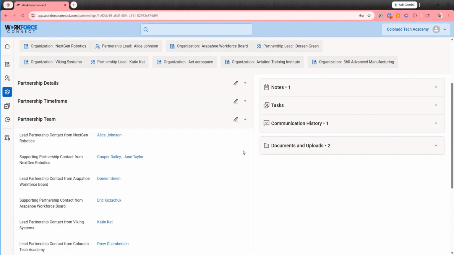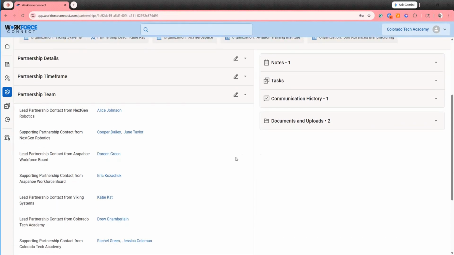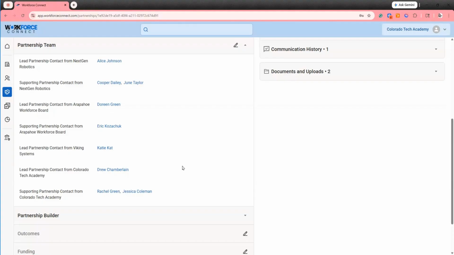Partnership team includes all of the people who are part of the partnership, from each organization and also from my institution. An important thing to note here is that a partnership can only be edited by individuals who are listed as lead or supporting contacts from your institution. So in this case, only Drew, Rachel, and Jessica are able to edit this partnership. This partnership is visible to all other Workforce Connect users at my institution.